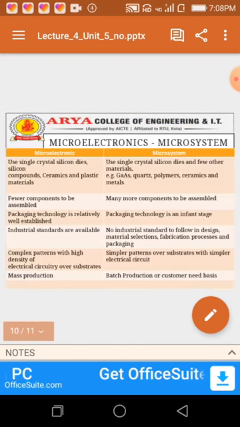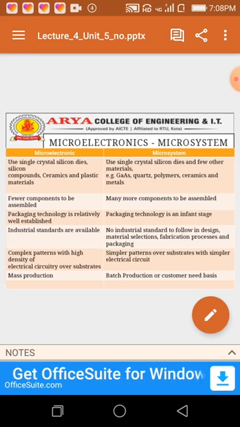Now the difference between microelectronics and microsystem. In microelectronics, we use single crystal silicon dies, silicon components, ceramics and plastic materials.